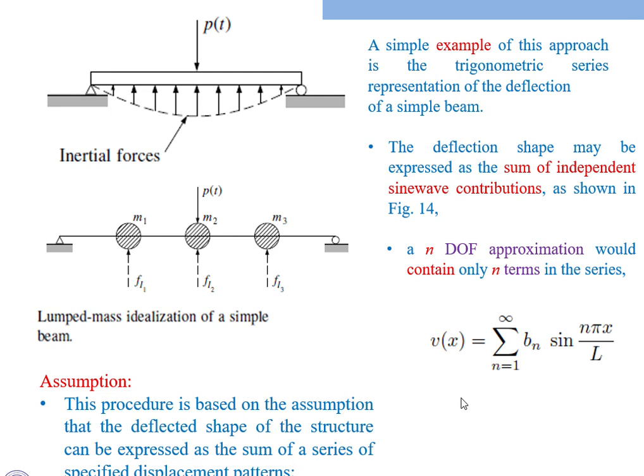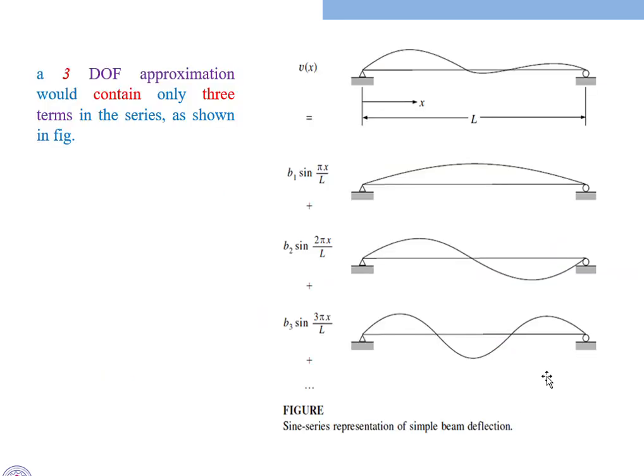For example, you can see the figure given in the next slide for understanding this particular equation. Suppose I take a 3 mass system, which will have 3 degrees of freedom.